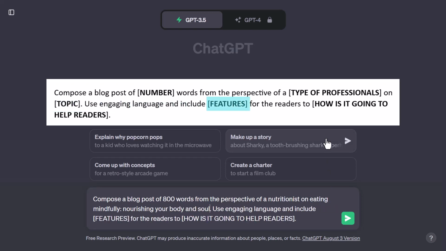Replace feature with the features you want to include in your blog post. For example, practical tips. Finally, provide the reasons for readers to read the blog post by replacing how is it going to help readers. For example, cultivate healthier eating habits.